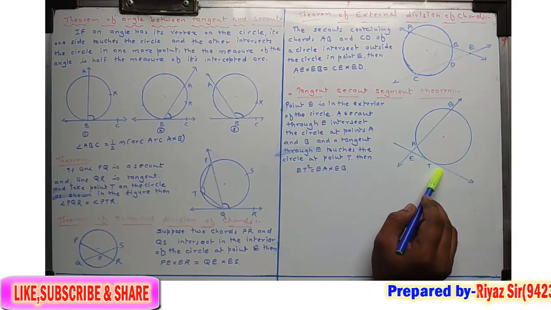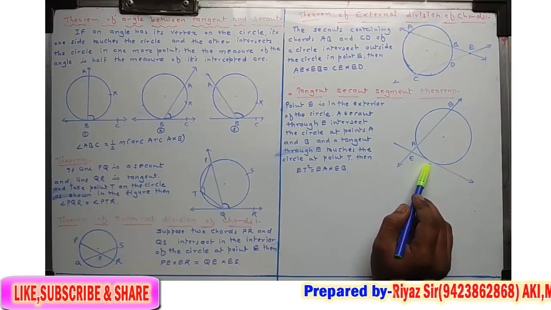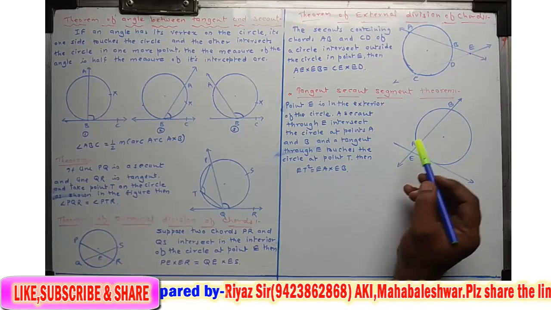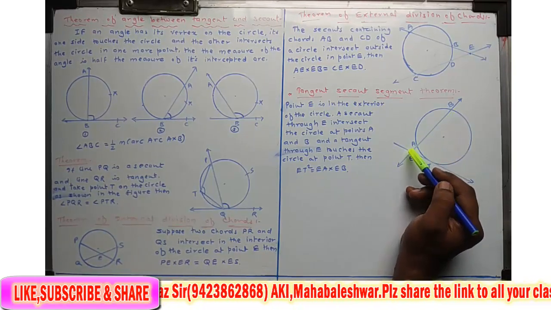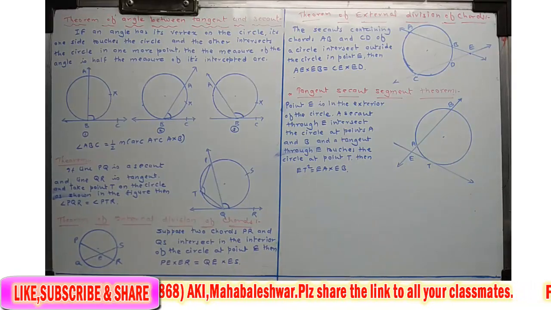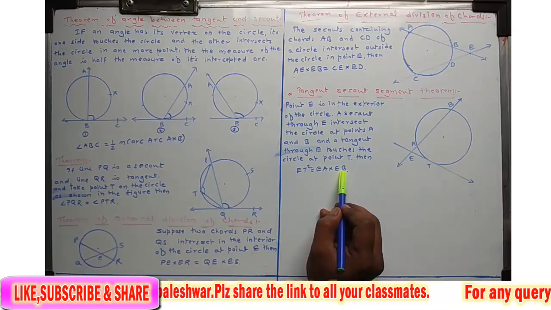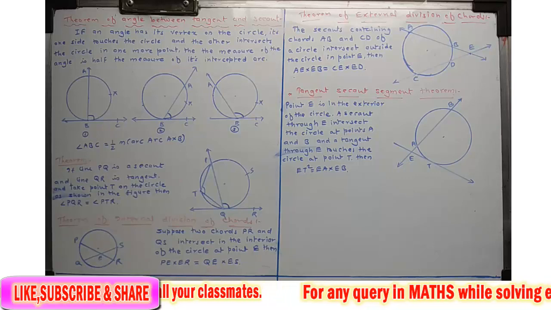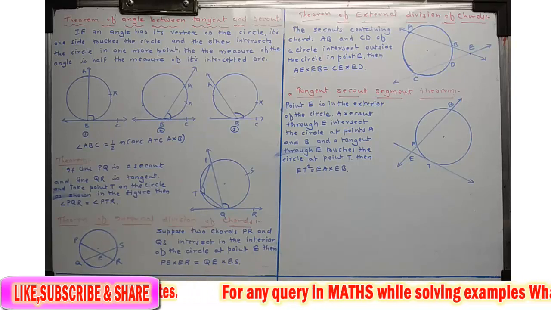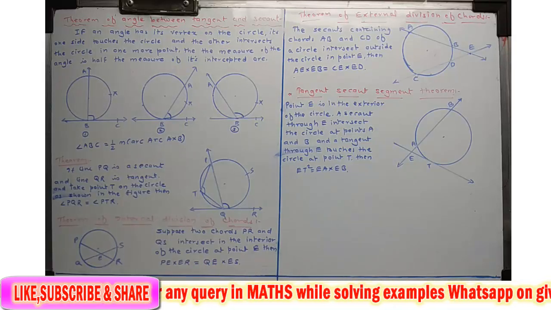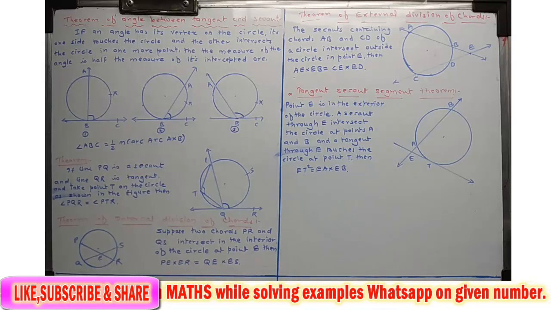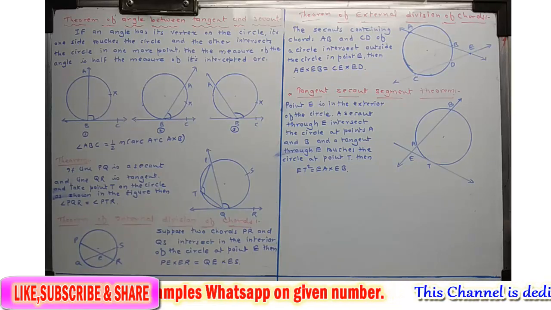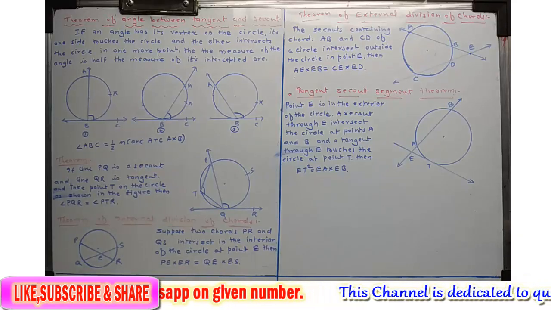Okay, from point E we also draw a tangent ET. Then at that time ET square, that is tangent segment square, ET square is equal to EA into EB. So here also three segments are there, out of three, the lengths of two segments are given, and the length of the third segment we have to find. Such examples are asked in the examination, so remember those equations. So these are the five theorems. On these five theorems, we will solve some examples from Exercise 3.5.